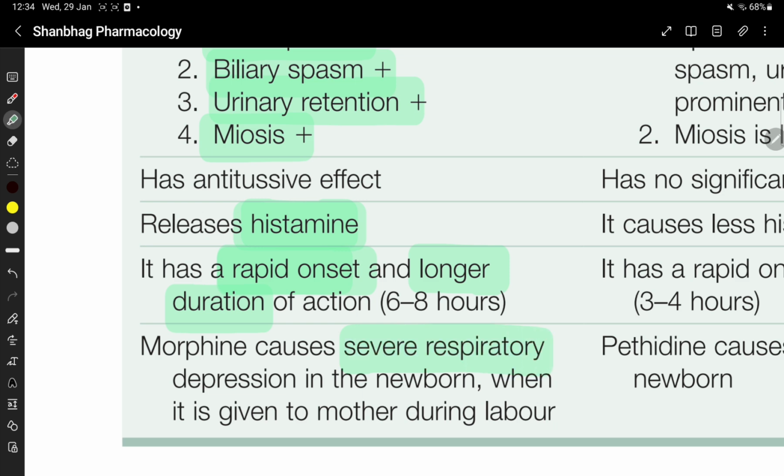Morphine causes severe respiratory depression in newborn when it is given to mother during labor. So that's it about morphine.